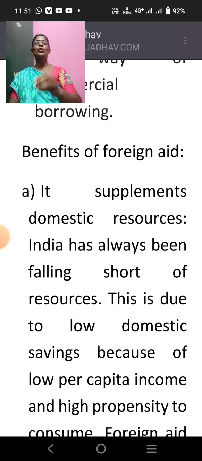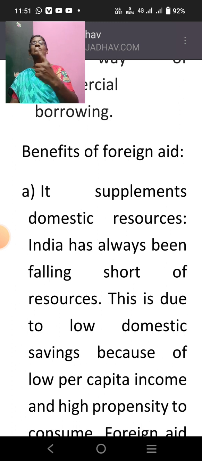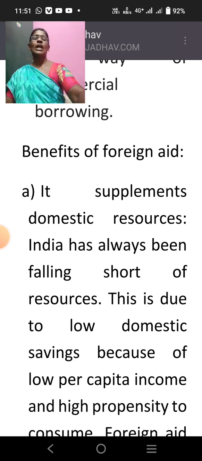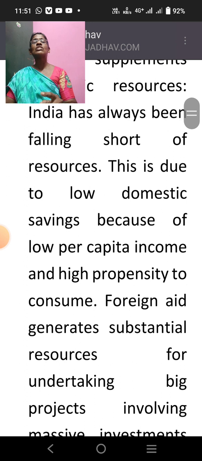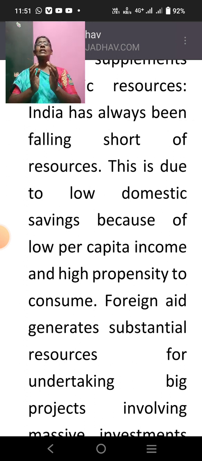Why? This is due to low domestic savings. Why are savings less? Due to low per capita income. Income per head, income per person, is very low in India when compared to other countries. Because of that low per capita income, we have low domestic savings. And not only that, there is a high propensity to consume. Though having low income, our Indian people want to buy more. That is why they go for loans.